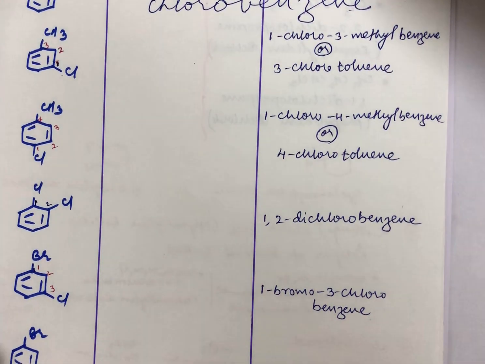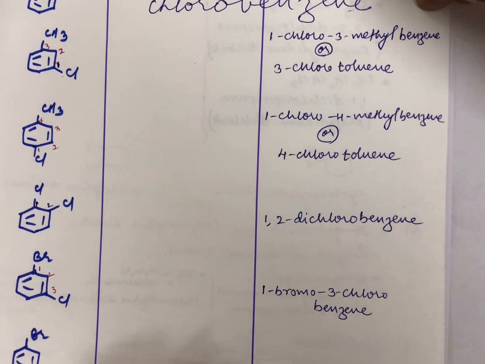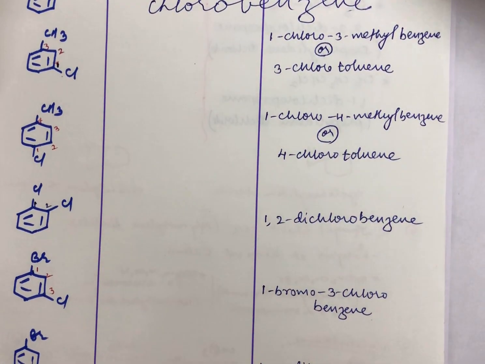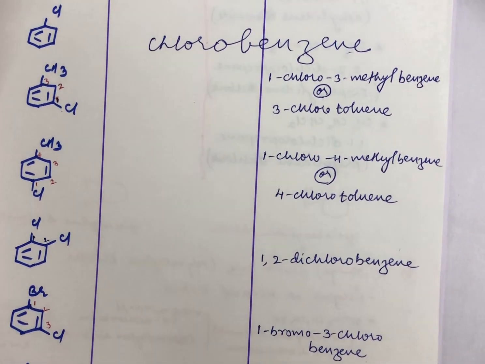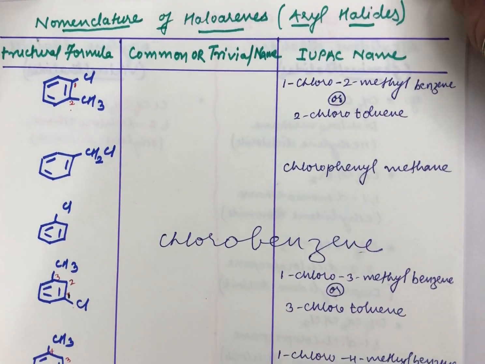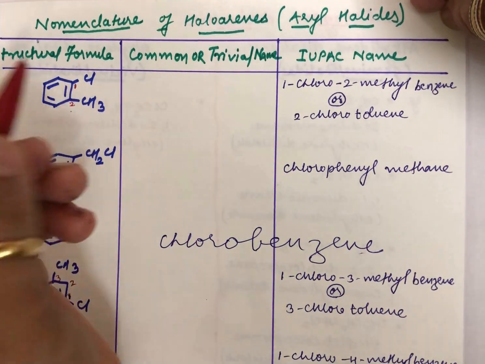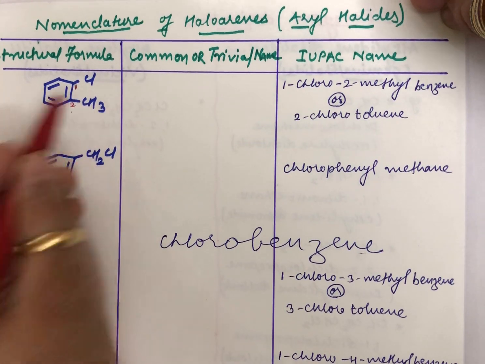Okay, great. Now this is exactly like this, but it is at 1-2 position. This will be at 1-4 position. So I name this as 1,4 and then dibromobenzene. So this is the way you are naming these aryl halides in an IUPAC way. Now let us discuss the trivial names or the common names you can give to them. I told you that 1-2 position in common way is referred to as ortho,